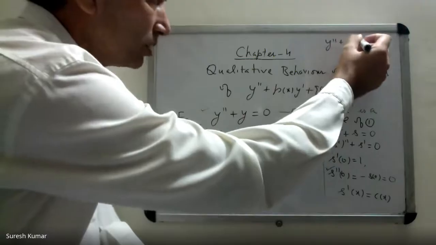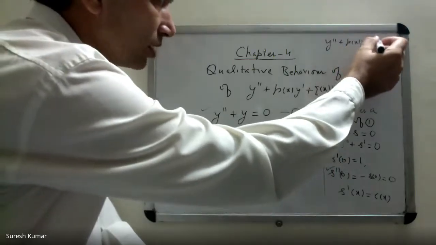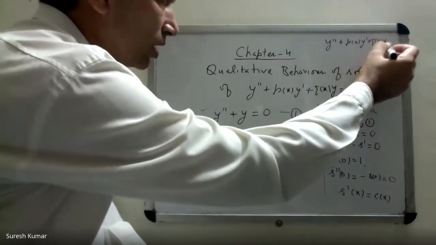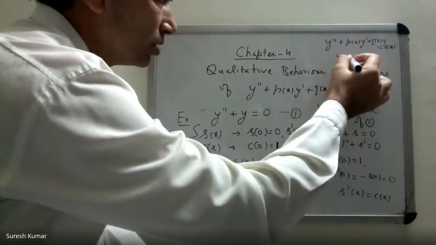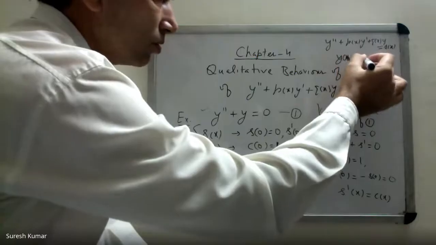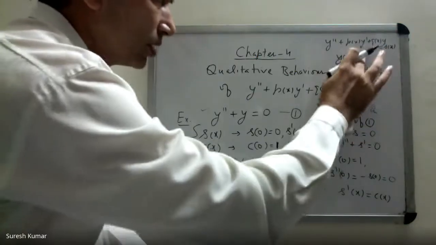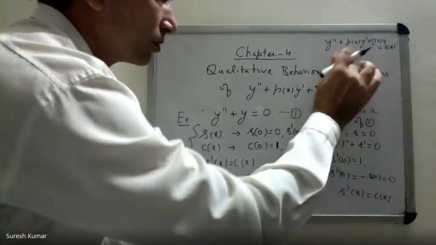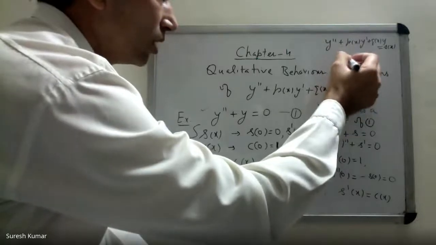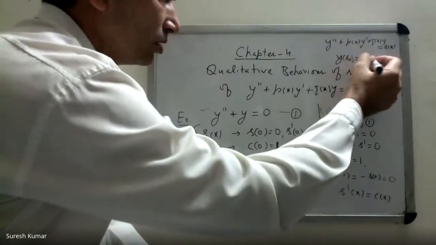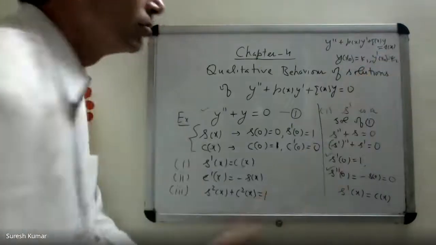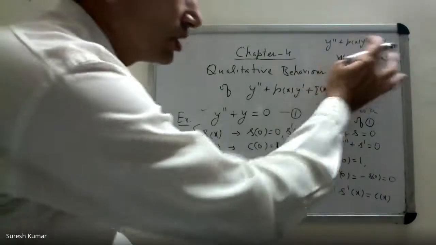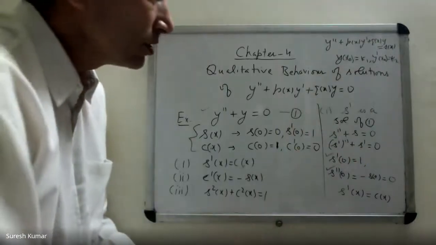y double prime plus p(x)y prime plus q(x)y equal to r(x), y(x0) equal to K1, y prime(x0) equal to K2, where you can take any constants, and p(x), q(x), r(x) are continuous functions.